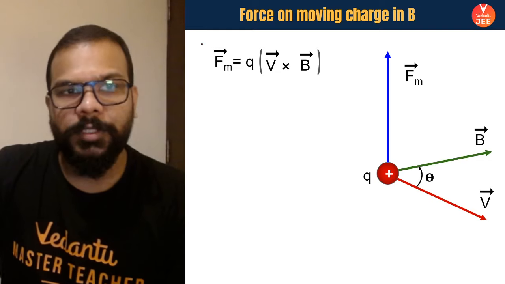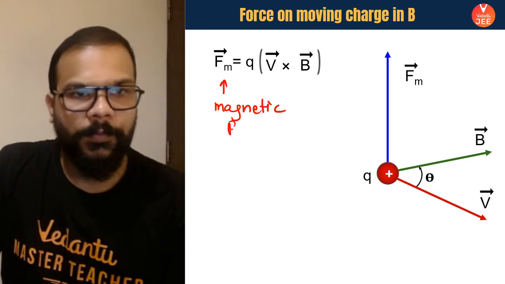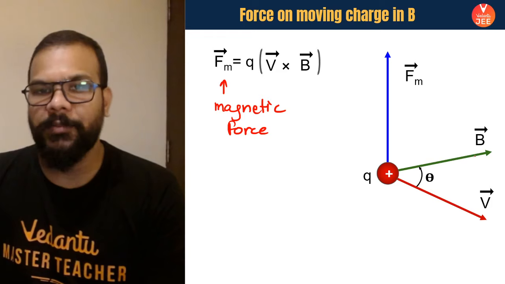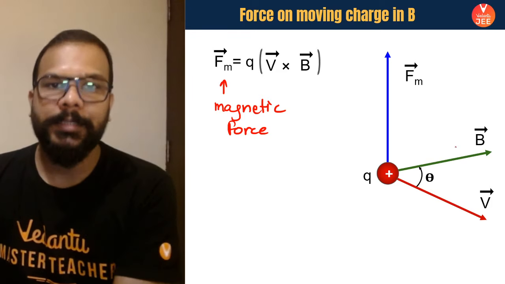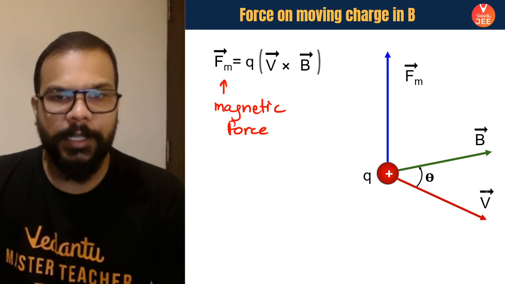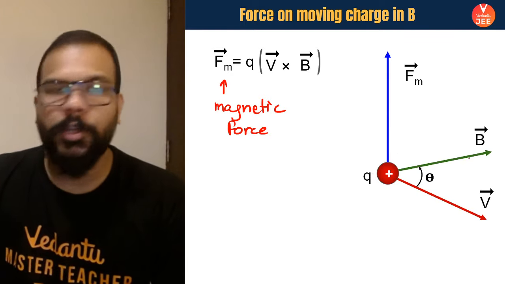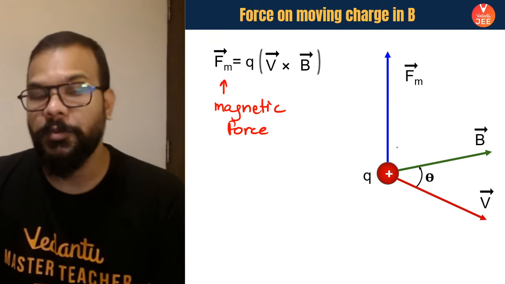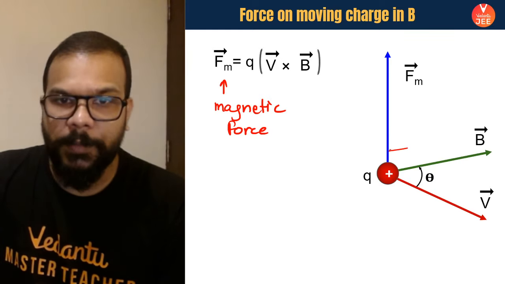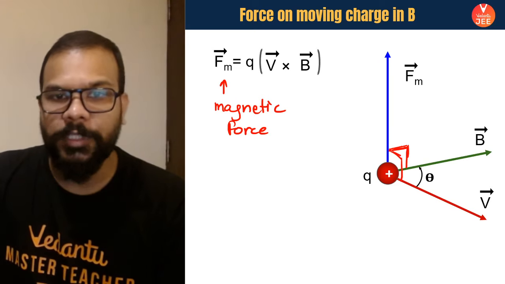First of all, the force, the magnetic force, the formula for the magnetic force experienced by a charged particle which enters with a velocity v in a magnetic field B. Yes, B is the symbol that we use for the magnetic field. So when your magnetic field is B and the velocity v is the velocity of the charged particle which enters in it, the force that your charged particle is going to experience will be found by using cross product, which means what? The force is going to be mutually perpendicular to the direction of magnetic field as well as to the direction of velocity vector.